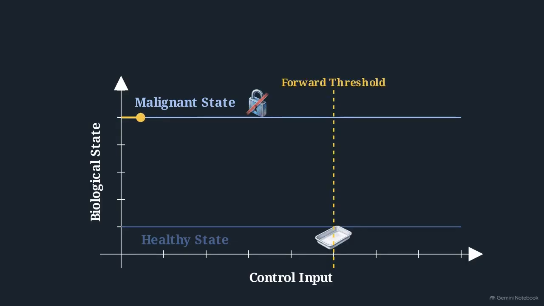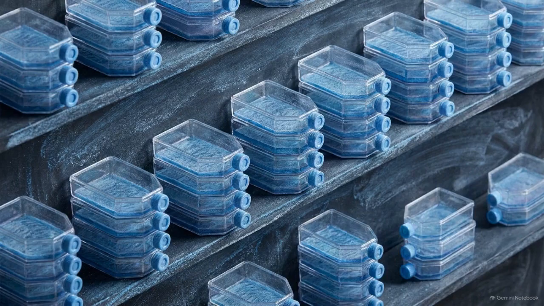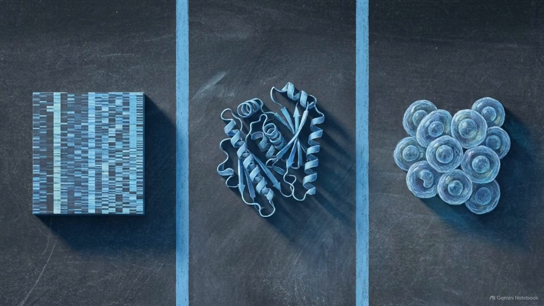Researchers must establish the forward threshold. As intervention dosage increases, the cell remains malignant until it hits a critical boundary. At that point, the malignant network breaks and the cell drops into the enterocyte basin. The critical test is the reverse threshold. The gene controls are totally withdrawn, reduced to zero. If the reversion is genuine, the cell remains flat on the bottom plateau, trapped in the healthy state on its own. This withdrawal stability must then be verified across the board. Transcriptome, protein, and functional assays all must agree that the cell is self-sustaining in its new class.